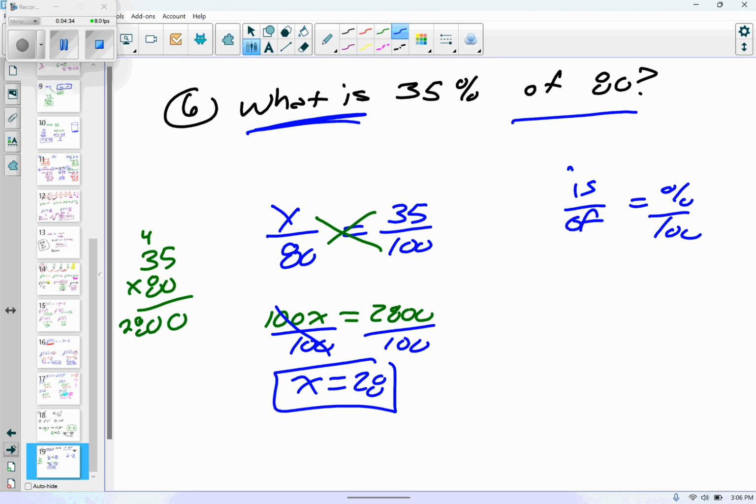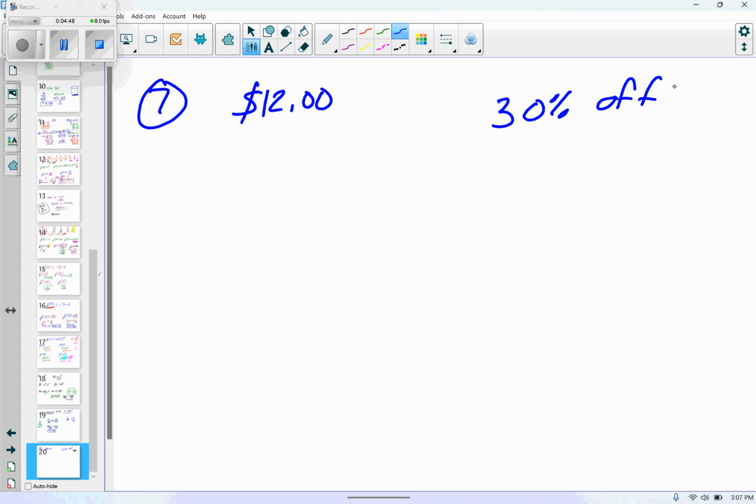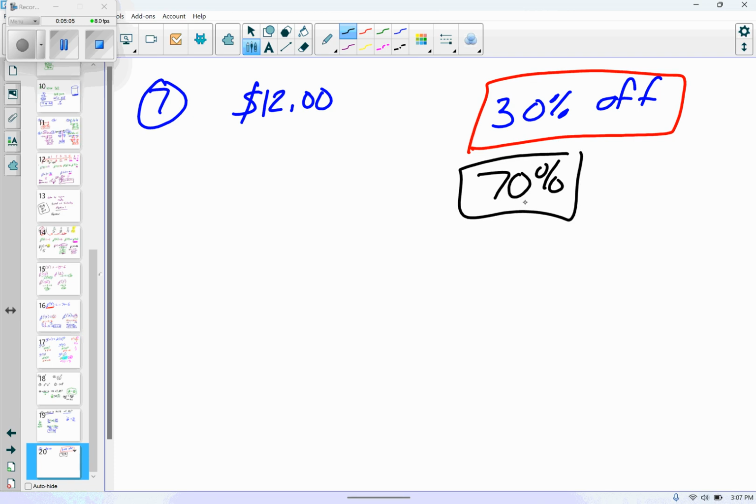Number 7 says energy drinks cost $12. That must be one heck of an energy drink. The sale price is 30% off. All right. How much is the sale price? All right. So if it's 30% off, what percent would it cost me to buy the bottle? 70%. Very good. So you just have to think about what will take me up to 100. That's 70%. All right, 70% as a decimal is how much?